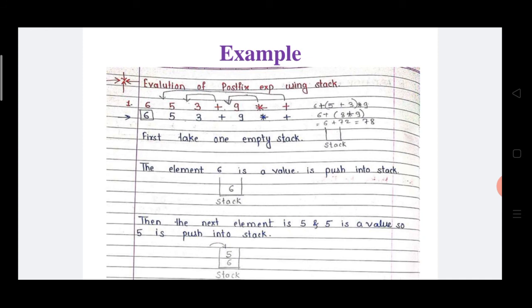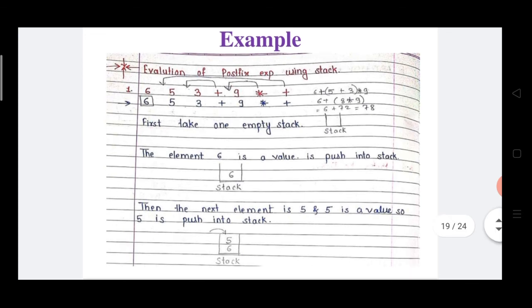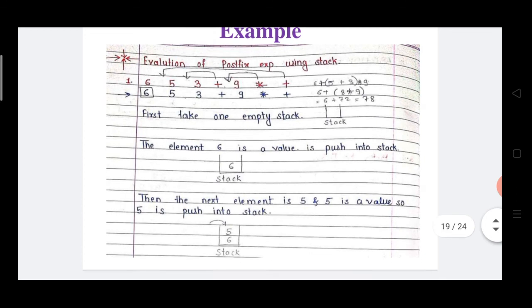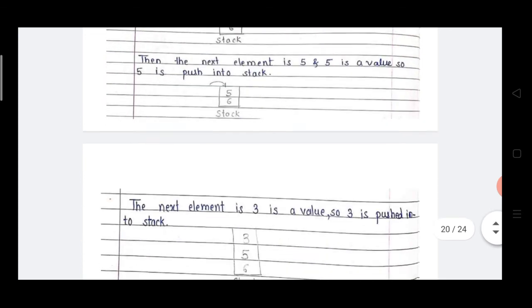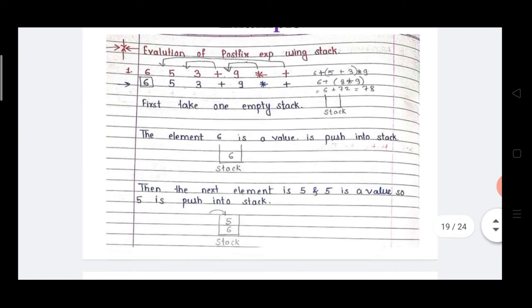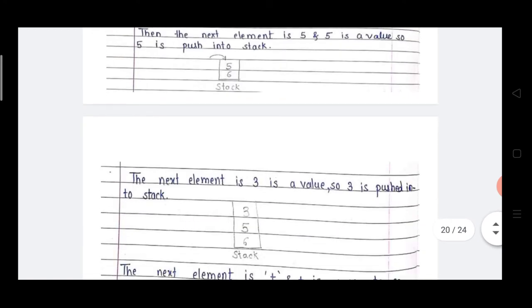First take the empty stack. Now see in the figure, the empty stack is there. Mark the first element. The first element is 6. 6 is a value, so it is pushed into the stack. Why is 6 pushed into the stack? Because 6 is a value. Then mark the next element. The next element is 5, and 5 is a value. So again 5 is pushed into the stack. Means the first pushed value is 6, and afterwards the pushed value is 5.